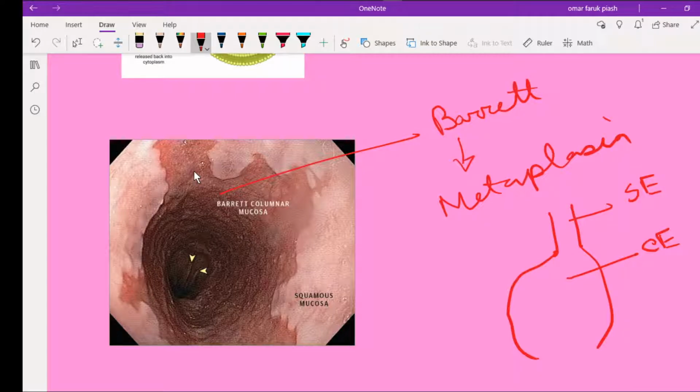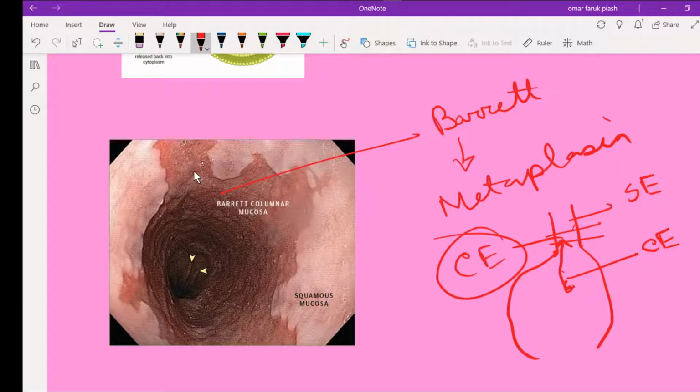What happens here is acid reflux from the stomach into the esophagus. When there is acid reflux, it changes the lining at the squamocolumnar junction, which is lined by squamous epithelium, into columnar epithelium containing goblet cells.